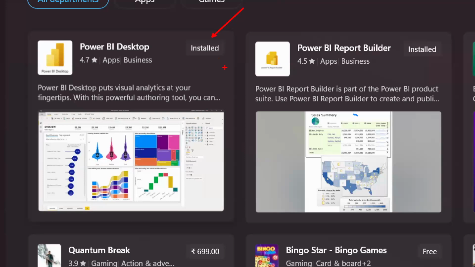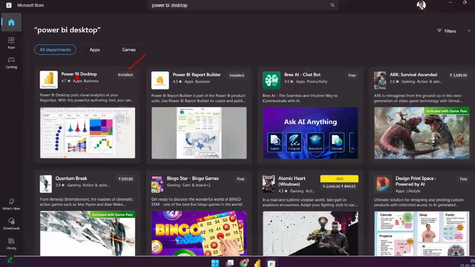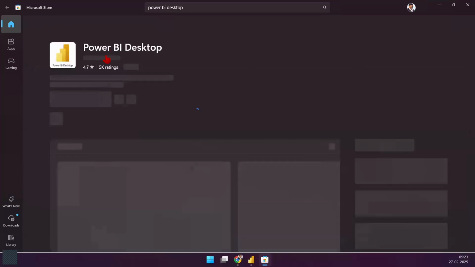It's free software, no licenses, no trial period required. Just go and install it. You can build those reports as we progress and just keep it ready. Okay, so install this software. This is the only thing that is required. So click on this particular item and you can just go ahead and get that installation done.